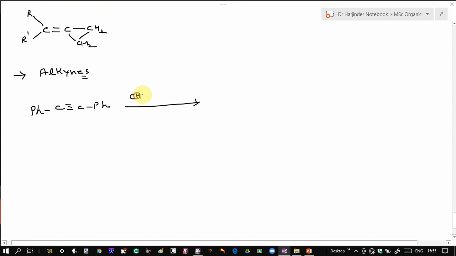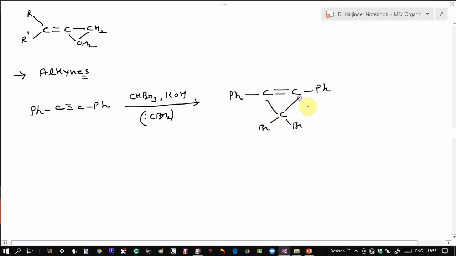Suppose you treat it with tribromomethane in presence of potassium hydroxide. That results in formation of carbene. It undergoes addition across this triple bond to give rise to the corresponding product. So there will be a cyclopropene derivative in this case. So that will be your product.